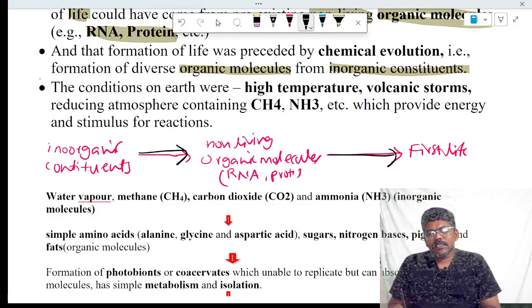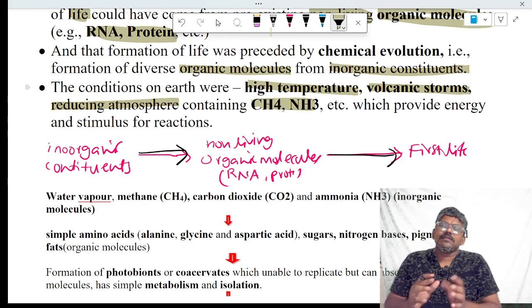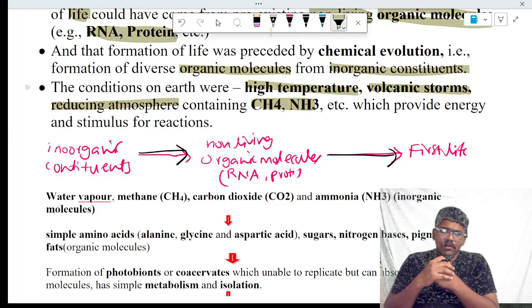How is the energy provided for chemical interactions on the primitive earth? By high temperature, volcanic storms, and a reducing atmosphere which contains methane and ammonia.